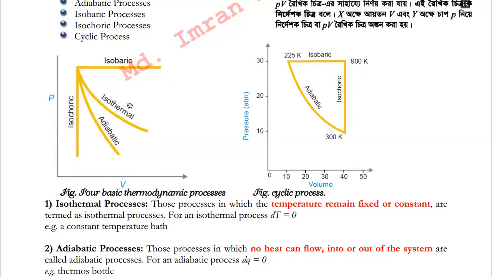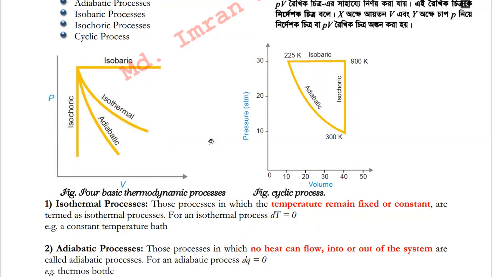Basically, whenever the temperature remains fixed, there is an inverse relationship between the pressure and the volume. You know that according to Boyle's law, at fixed temperature, the volume of a fixed mass of gas is inversely proportional to its pressure. That means whenever the pressure increases, the volume decreases. Whenever the pressure decreases, the volume increases. So this graph is representing the pressure and volume when the temperature remains fixed or constant. I think you have understood this term.